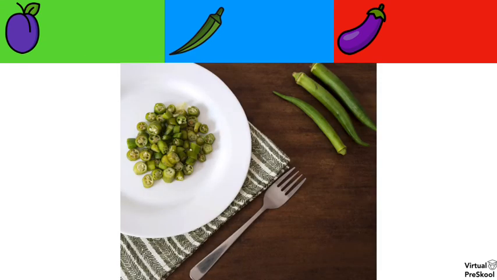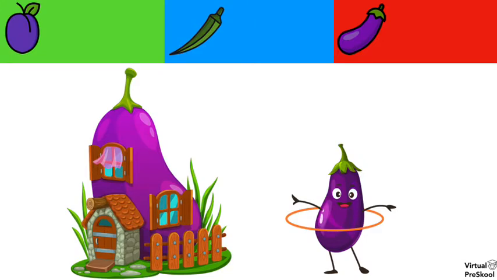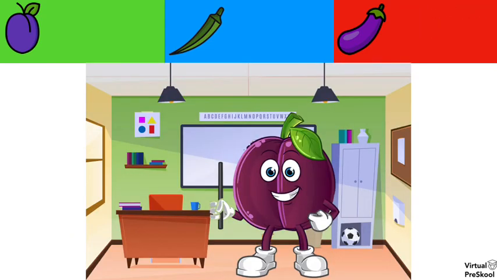And what are these? These are okra. What do we call them in Hindi? Bhindi. And here we have a dancing eggplant. What was eggplant again? Bangan. And this eggplant lives in an eggplant ghar. What was eggplant again? Bangan. And here we have Professor Plum teaching a class. And how do we say plum in Hindi?